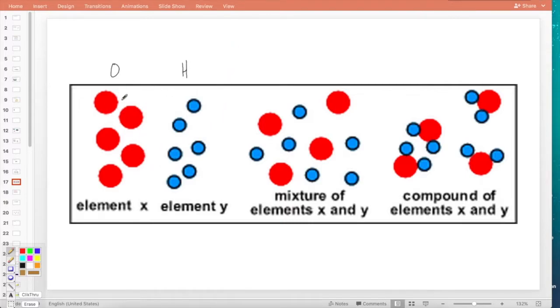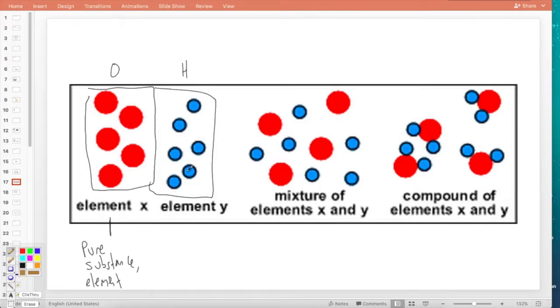These would be classified as pure substances. So this would be a pure substance, and it's an element because looking right here, I have nothing else except for that element. So it's a pure substance, specifically it's an element. Same thing here, right? Here I have nothing else but hydrogen, hydrogen, hydrogen, hydrogen. So it would be a pure substance element as well.